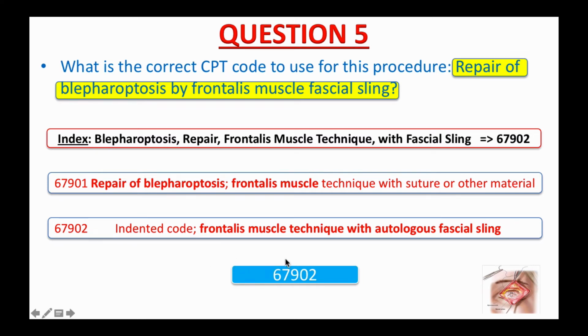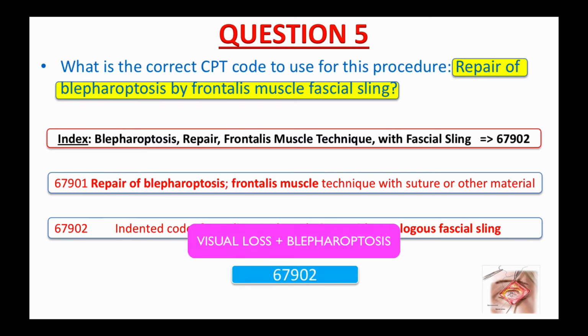On a personal note, Medicare and some insurance companies may not cover it if it is performed for purely cosmetic purposes. That said, you should assign an additional diagnosis code for visual loss if it is documented, in addition to blepharoptosis, in order to obtain insurance coverage.